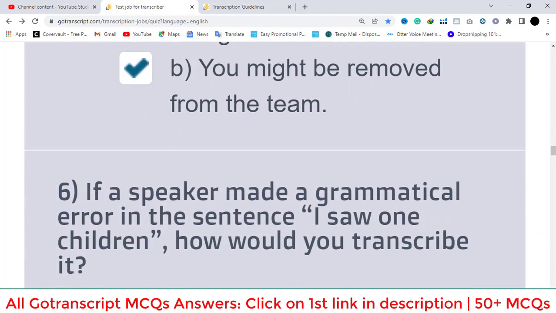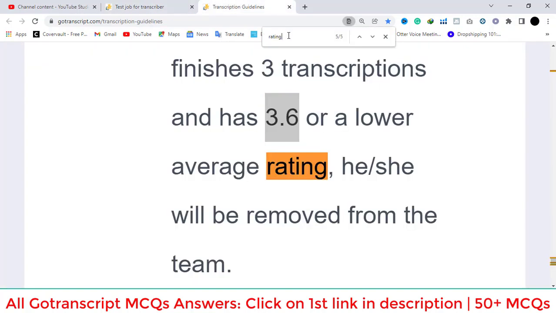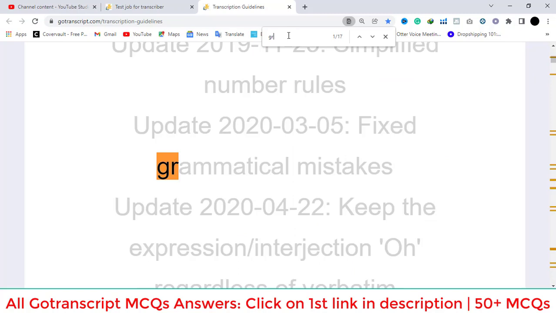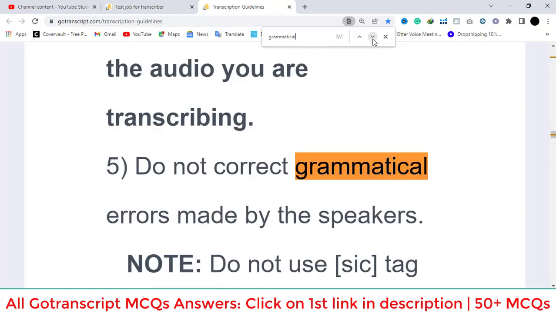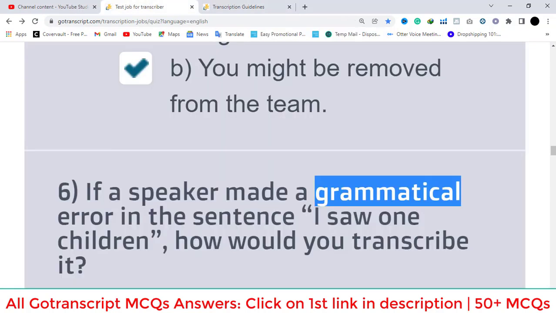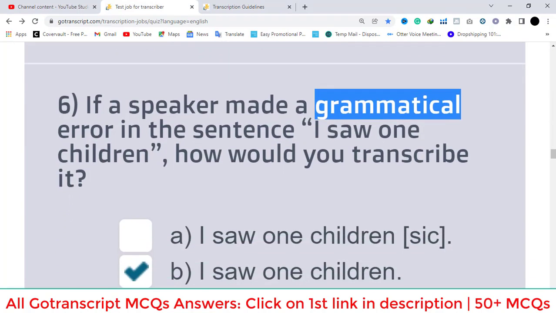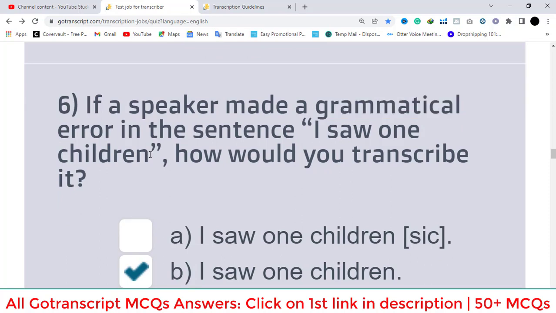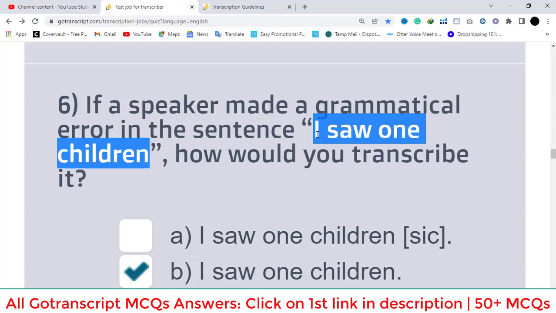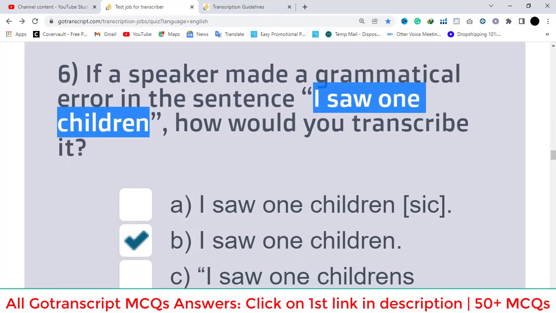Sixth question is, if a speaker made a grammatical error in the sentence I saw 1 children, how would you transcribe it? Let's search with the keyword grammatical. Okay, do not correct grammatical errors made by the speakers. Also, they have provided a note that says do not use the sec tag. So let's see the options of this question. A option is wrong. B option is correct. I saw 1 children, because there is no need to correct grammatical mistakes. The sentence will be written as it is. C option is also wrong.